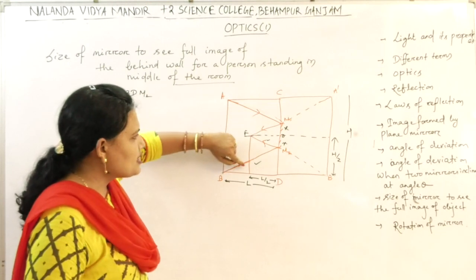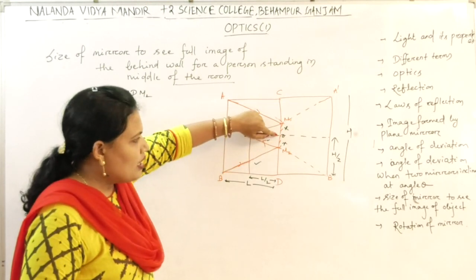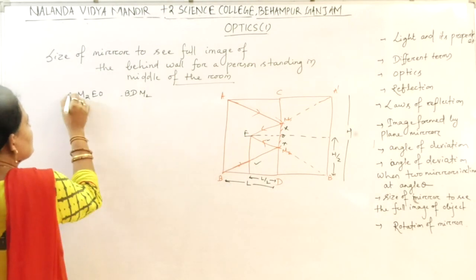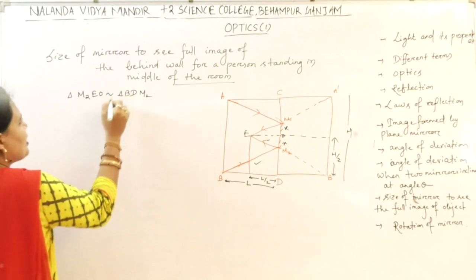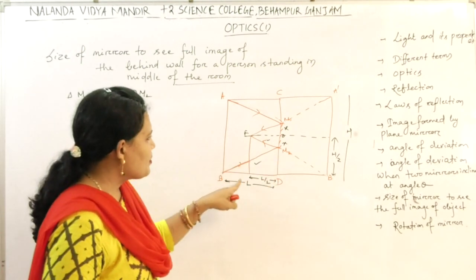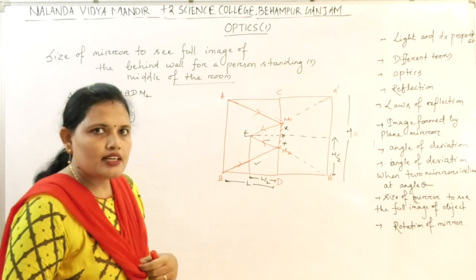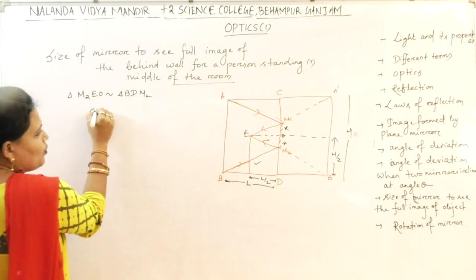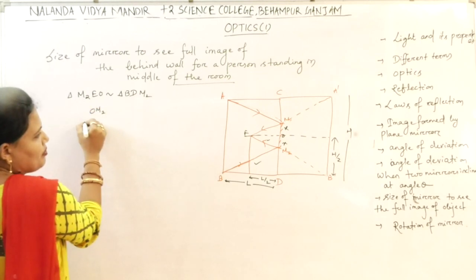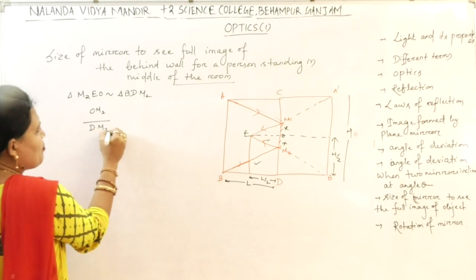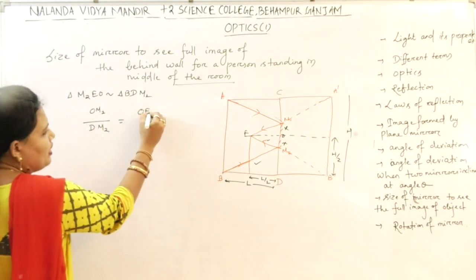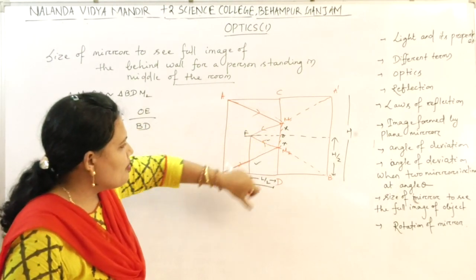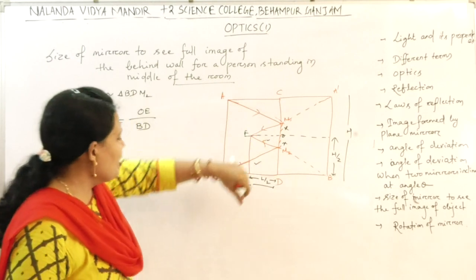These two triangles are similar to each other. This angle is equal to this angle and these two are 90 degrees. So triangle M2EO is similar to triangle BDM2, and the corresponding sides are proportional. So what are the corresponding sides? OM2 by DM2 is equal to OE by BD. Right?